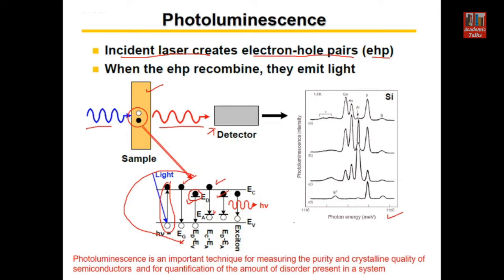So you can see that with the help of this photoluminescence process, it is possible to identify what kind of recombination process is taking place in the material in response to the input signal. And this transition is an indication of what kind of energy levels are present there, or what kind of defects are present there, because defects also introduce an energy level in the middle of the band gap.